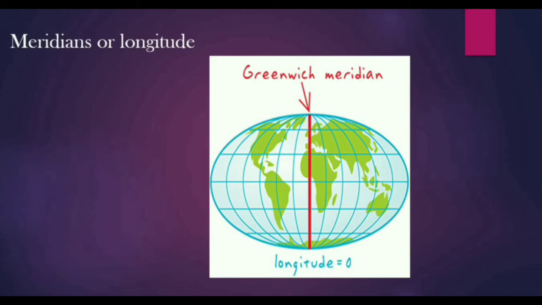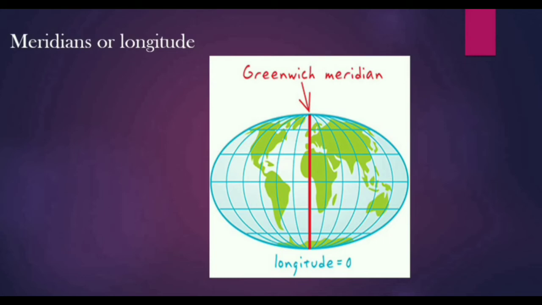The lines running north to south, going through the poles, starting from the north pole and ending at the south pole, are called lines of longitude or meridians. Now, what are meridians? Tell me, what are meridians? Lines running from the north pole to the south pole are called meridians or lines of longitude. You can remember and learn it very easily.